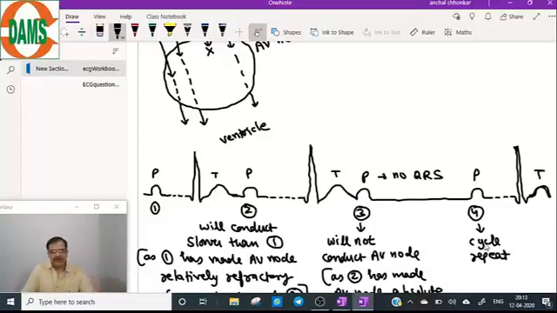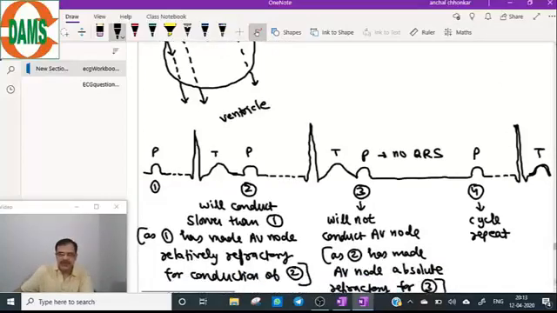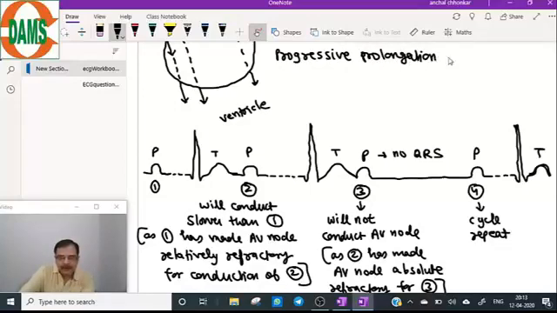Now I will come to the theory part of this Mobitz 1 block. If we summarize it, there is a progressive prolongation of the PR interval. Read this and understand this statement carefully.